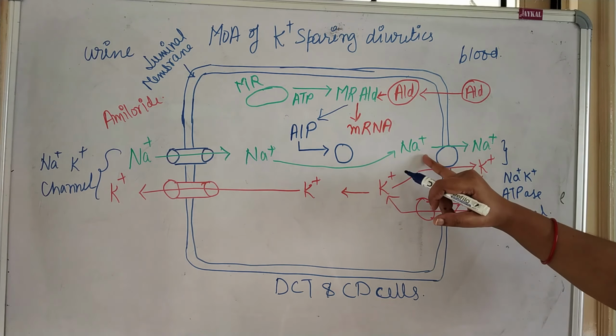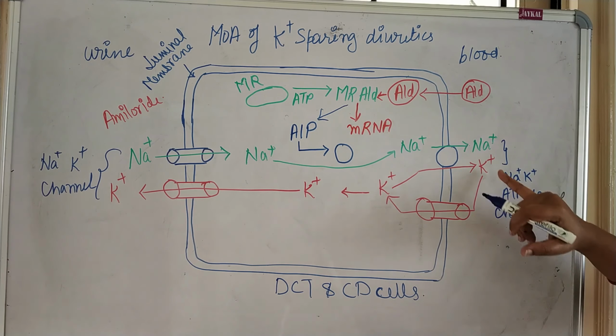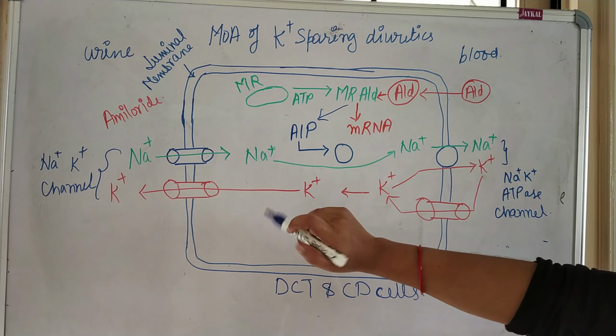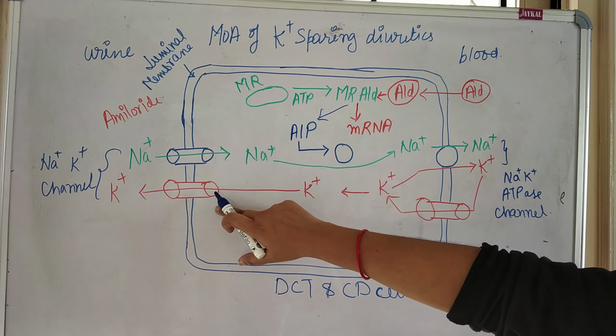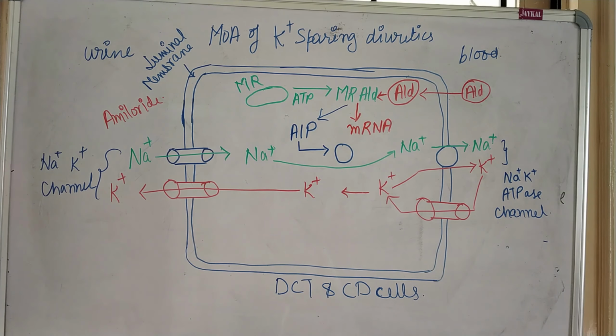So here you can say sodium will enter in the blood and the potassium ion will go through this potassium channel into the urine part. So that is the general mechanism when no diuretics is there.